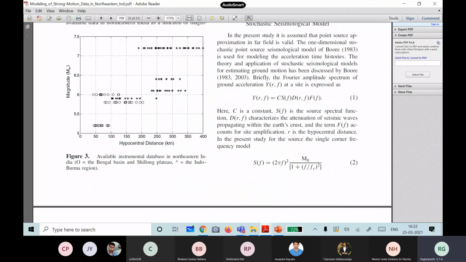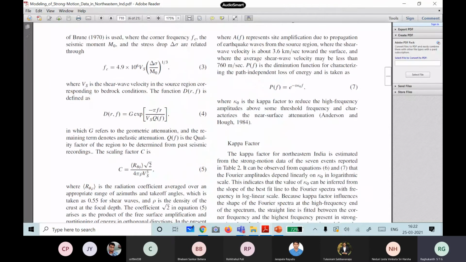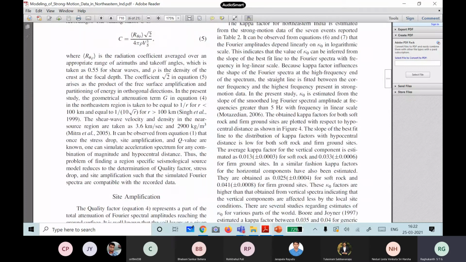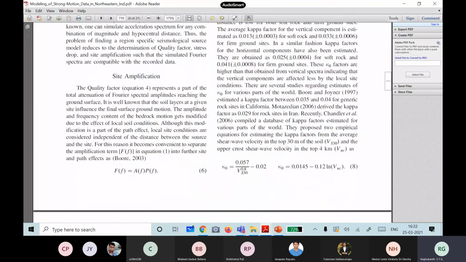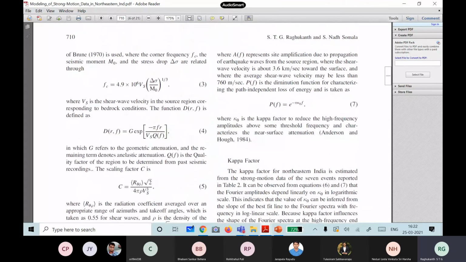You can see here, the source function is the same expression, then the corner frequency, then G e to the power of this itself. C is anyway an analytical constant. Then for the geometric damping, we take 1 by 10 times root R, or 1 by R, as you followed. For the site amplification, we write A into P of F, where P of F is the kappa factor. Kappa is also a decay, e to the power of minus pi k naught into F. So k naught is the kappa factor, and that also I have to find out.